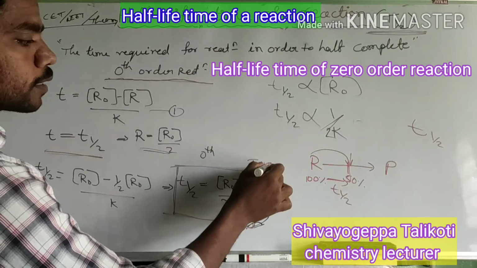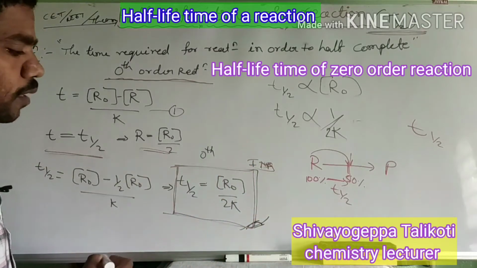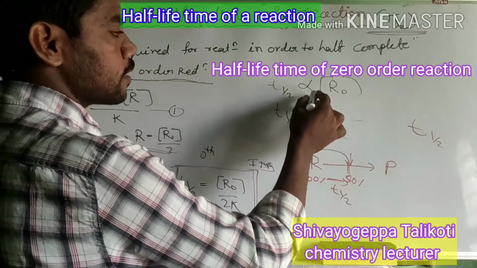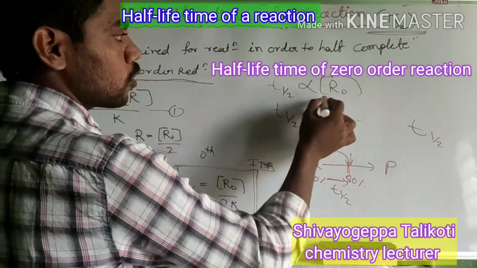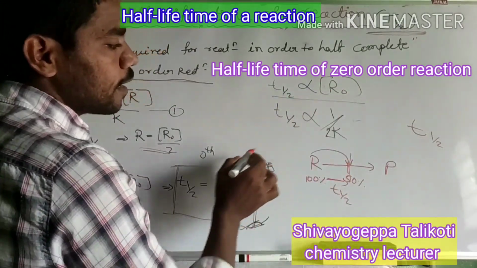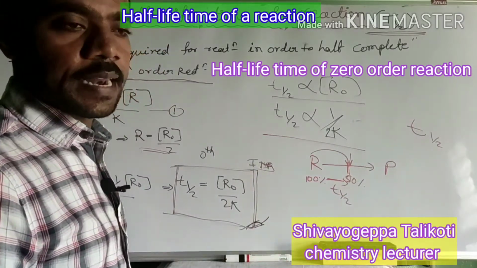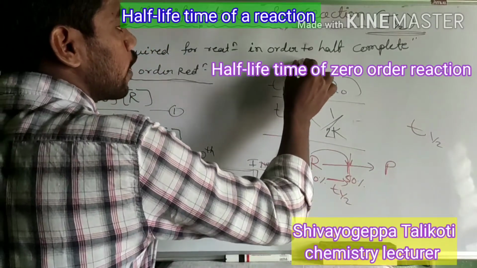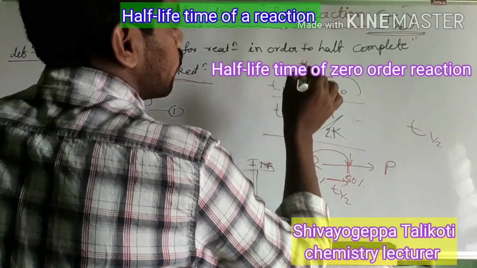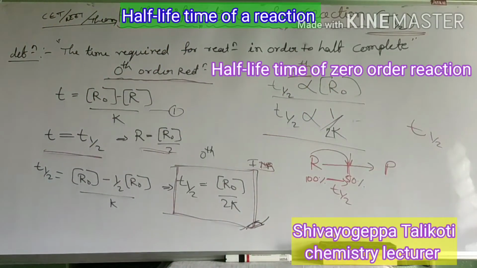It is very important, dear student. From this you observe that t half is directly proportional to the initial concentration, and t half is inversely proportional to twice the rate constant for a zeroth order reaction. It is very important to know this.